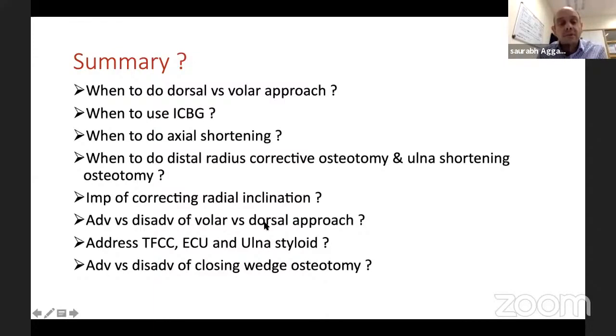Volar and dorsal approaches we have discussed. Always look for ulnar side symptoms. So address your TFCC, ulnar styloid, ECU if needed. And then the last thing was your closing wedge osteotomy. So we've spoken about opening wedge. You can do a closing wedge, but the problem is the radius will become short because you're closing the wedge. That means you will have to combine it with the ulnar shortening osteotomy. So I've just included it for completeness' sake. We don't do closing wedge.